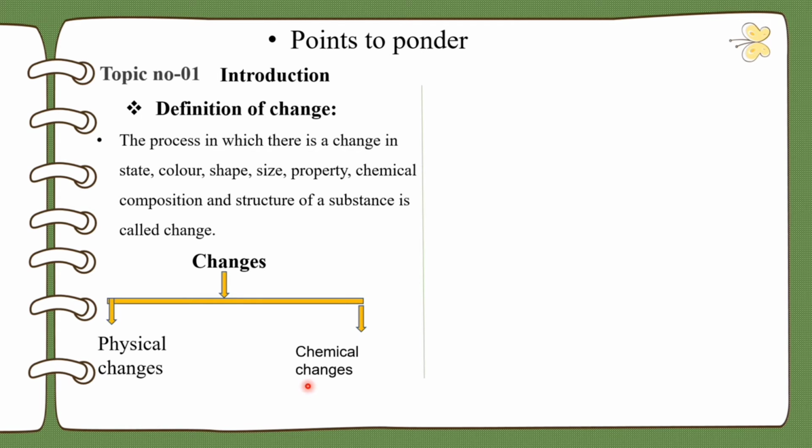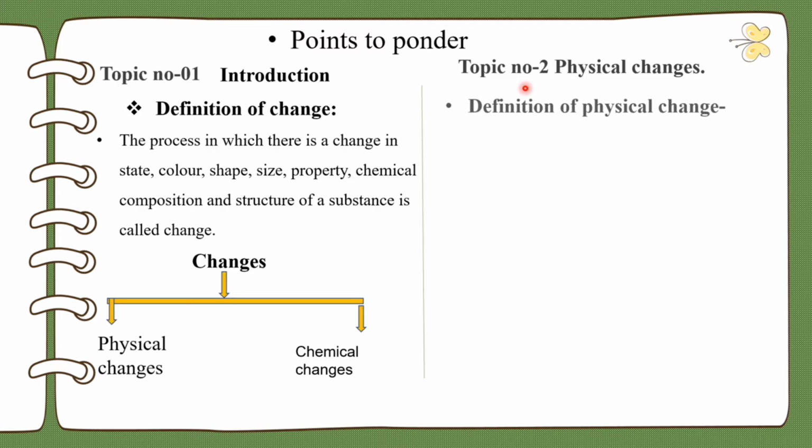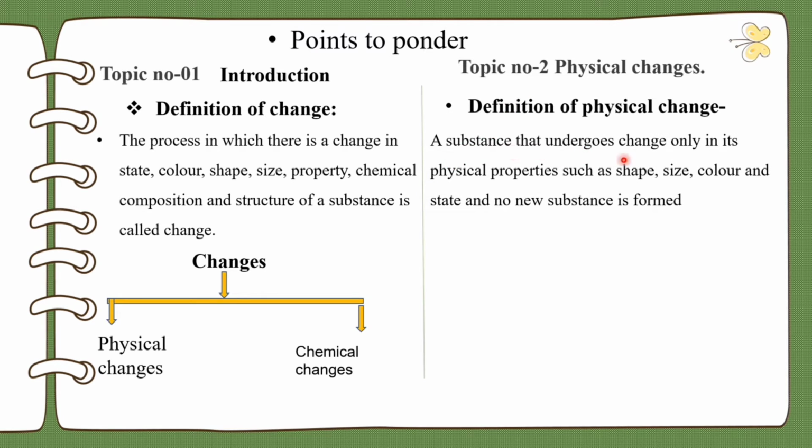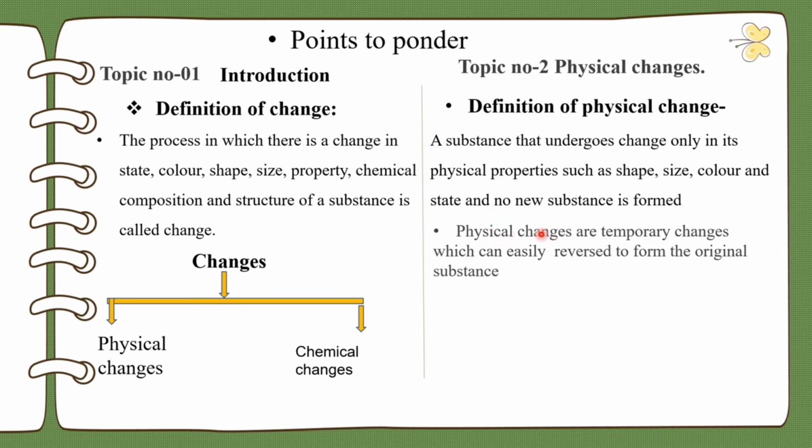Now let's see topic number 2, physical changes. Definition of physical change: a substance that undergoes change only in its physical properties such as shape, size, color and state, and no new substance is formed. Such substances will undergo physical changes. Physical changes are temporary changes which can easily be reversed to form the original substance. Physical changes undergo reversible changes. Example: melting an ice cube, boiling water and crushing a can.